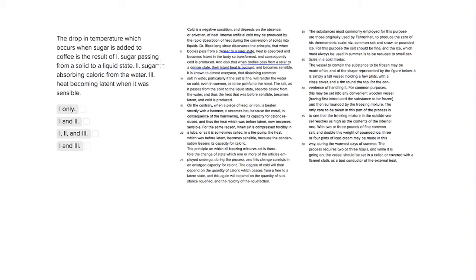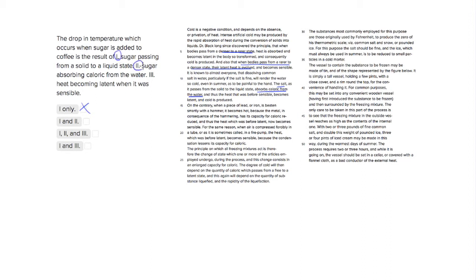So number two, we have sugar absorbing caloric from the water. And we do see that. So we see that in the example of the salt absorbs caloric from the water, becomes hotter, and makes the water colder. So this will be the same with sugar and coffee. So two is also good. So we know it can't be one only because two is good.